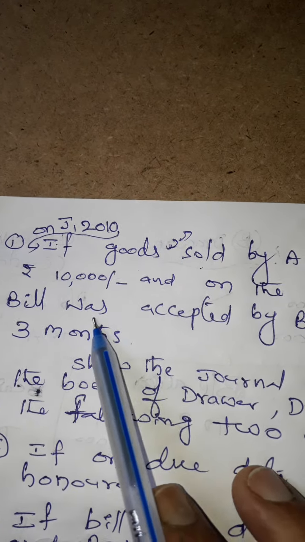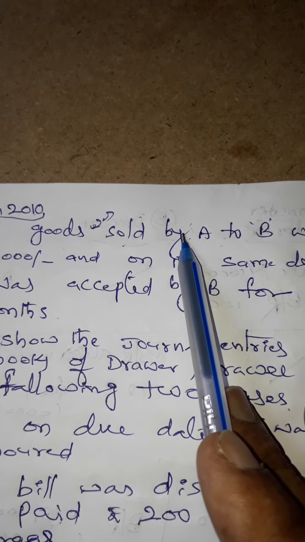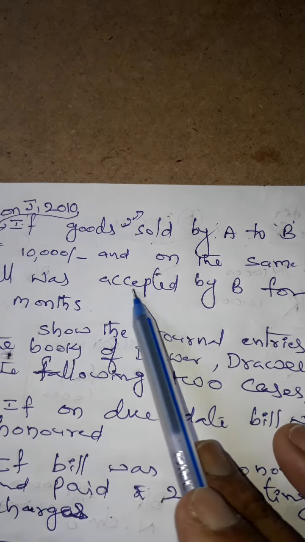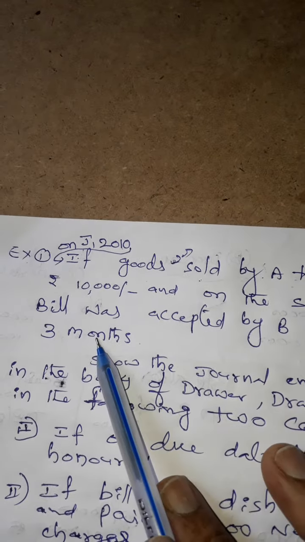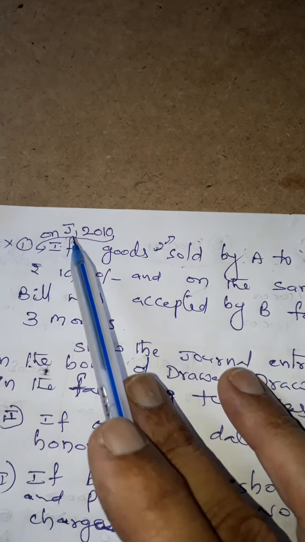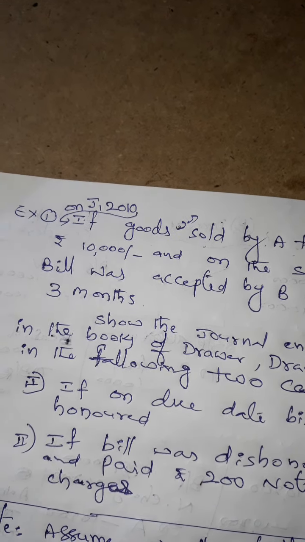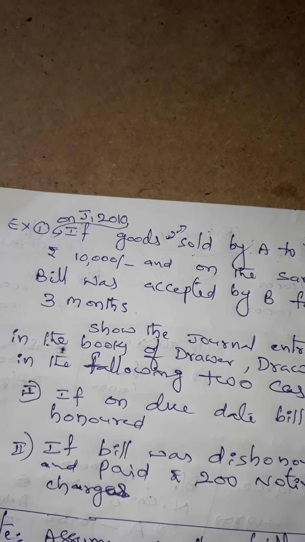the bill was accepted. Who made the bill? A made the bill on B. After that, B gave his acceptance for that bill for a 3 months period. So the due period is 3 months. From January 1st, the 3 months complete on February 1st, March 1st, April 1st. Up to April 1st, the 3 months finish.